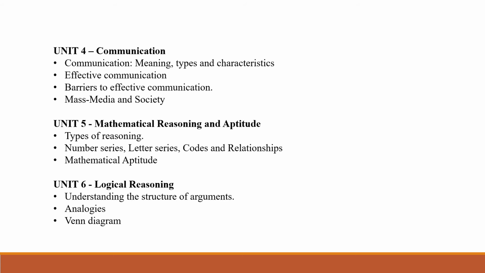Unit 5 is mathematical reasoning and aptitude. The major subtopics are types of reasoning, number series, letter series, codes and relationship, mathematical aptitude, etc. The major topics under mathematical aptitude are profit and loss, fraction, time and distance, proportion and percentage, etc. Then comes Unit 6, that is logical reasoning. There, understanding the structure of arguments, analogies, Venn diagram, etc.